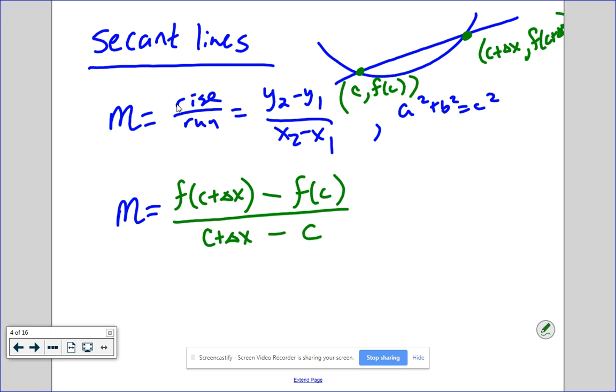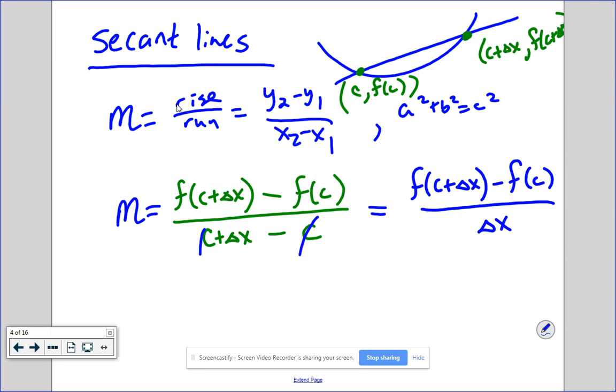So then I look at this, well, can I cancel any of that? The only thing that cancels are the c's on the bottom. So, how do I find slope in calculus? F of c plus delta x minus f of c over delta x.